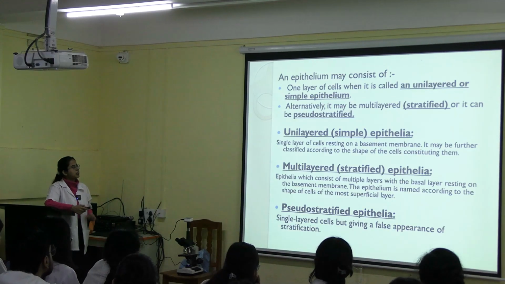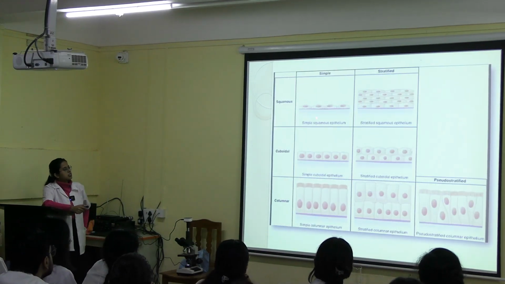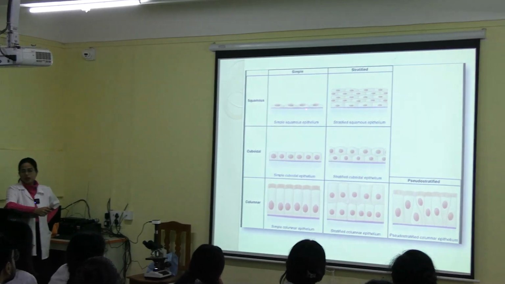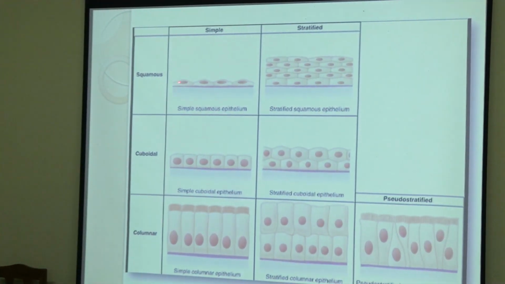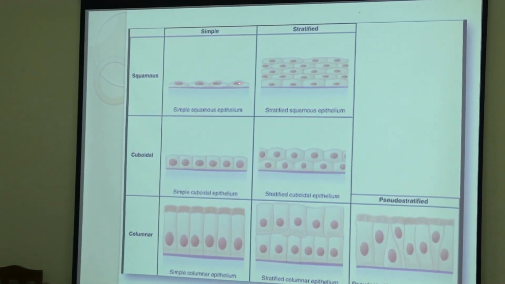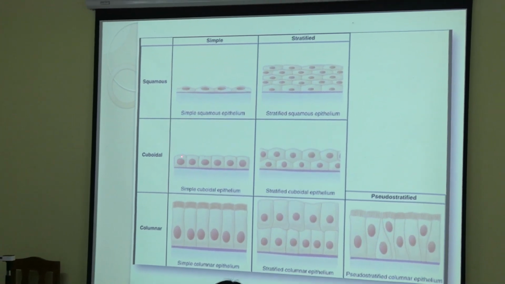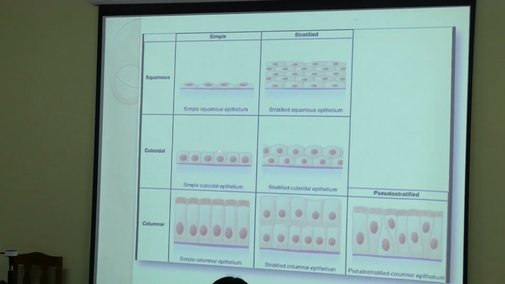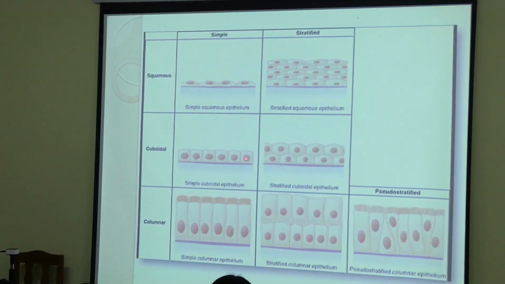Like you can see here, unilayer, that is why simple. The cells are flattened, so simple squamous. Here the cells are in the shape of a cube, height and width equal, so simple cuboidal. Here height is more than the width, so simple columnar. What is this?